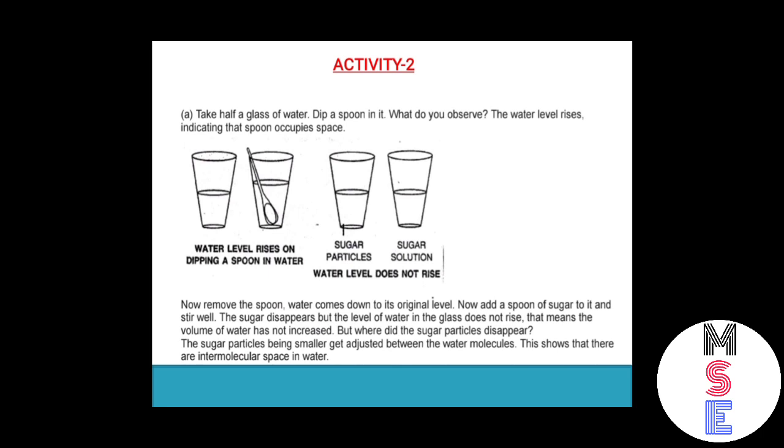You can see that sugar dissolved in that water, but the water level didn't increase, because sugar particles are very small in size and they can adjust between the space of water molecules. So sugar particles can be adjusted between the intermolecular space of water molecules. It means that between water molecules there is intermolecular space, so the sugar particles go into that space and adjust. That's why the water level does not increase.